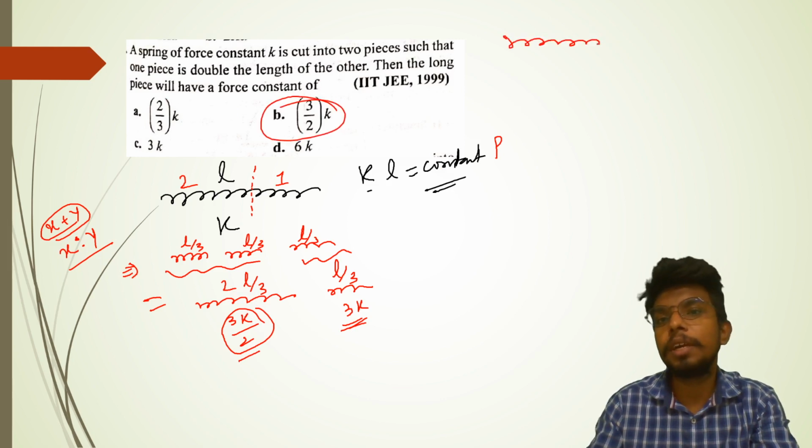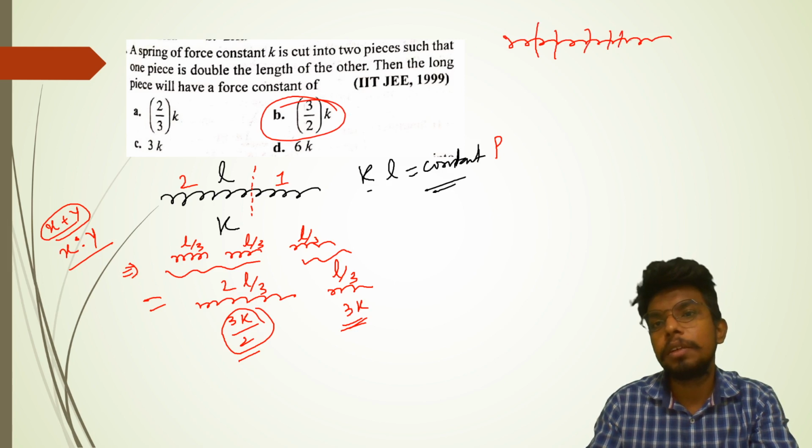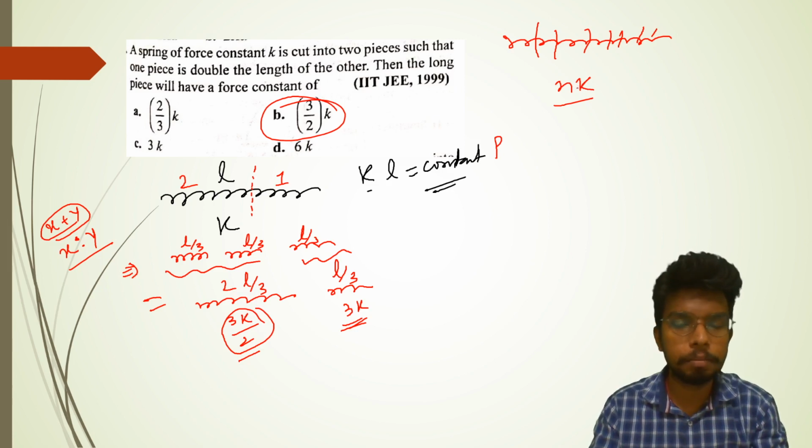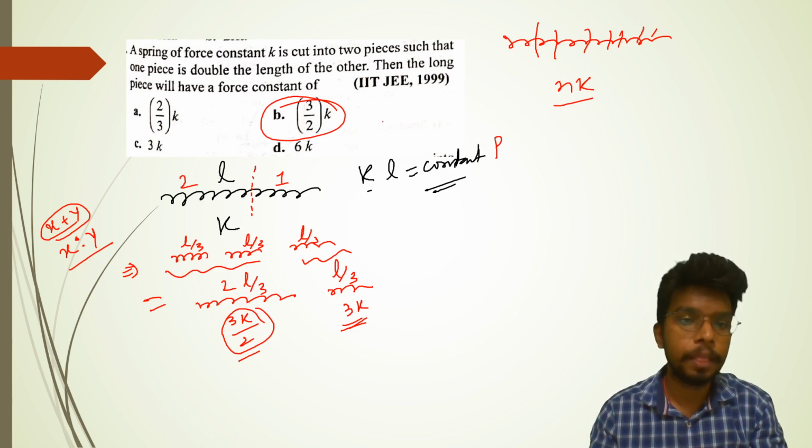Remember, if a spring is cut in n equal parts, each part has a spring constant nK, because each length is L by n. So effectively nK means KL has to be constant.